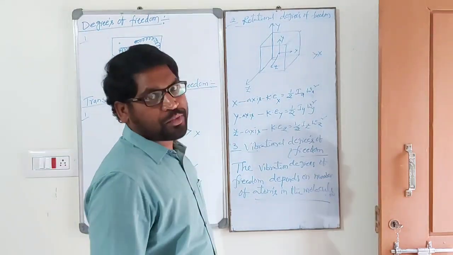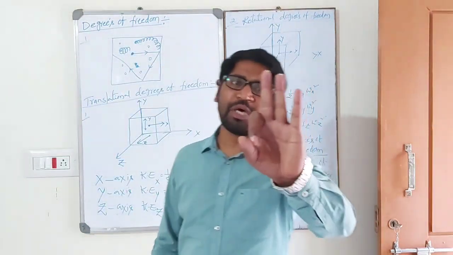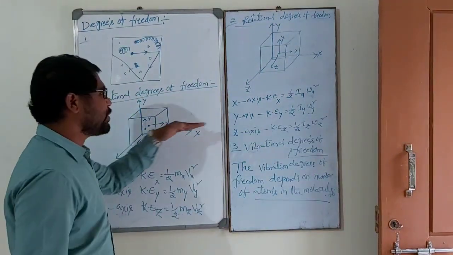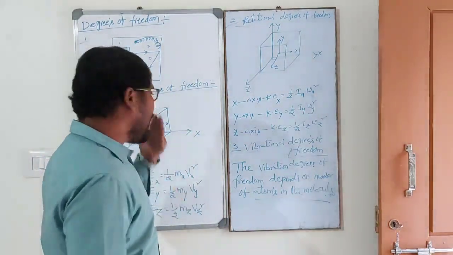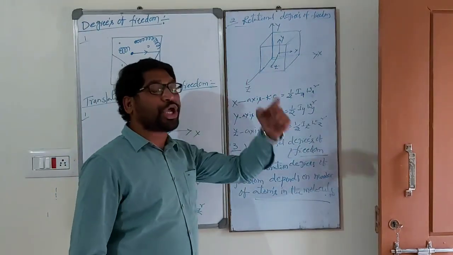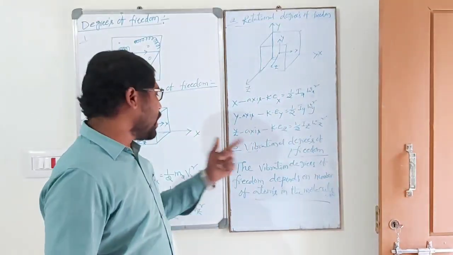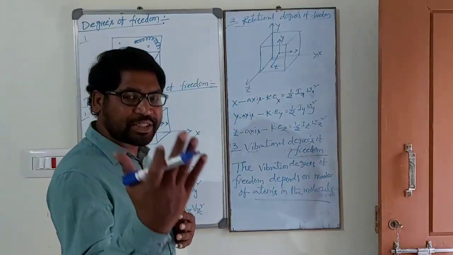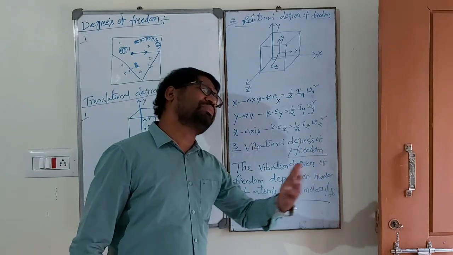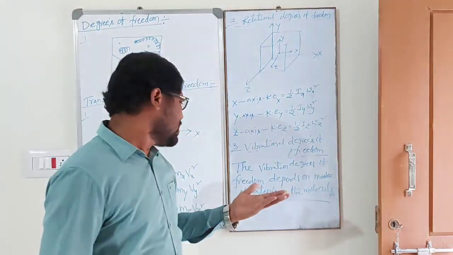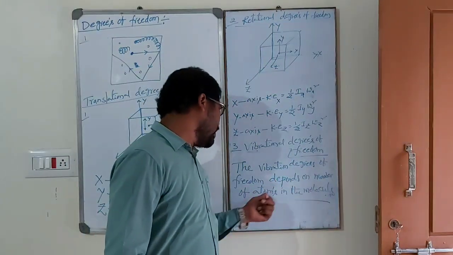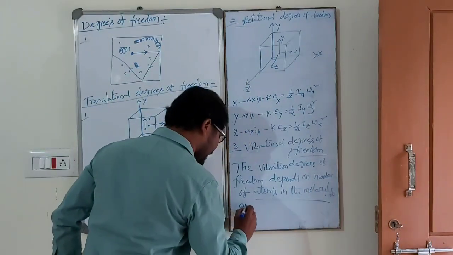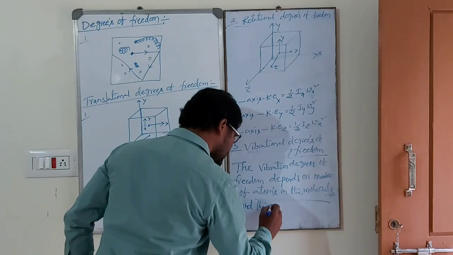So mainly the system possesses three types of degrees of freedom. Those are translational, moving in a straight line, second one is rotational, and third one is vibrational. The vibrational number depends on the number of atoms in the molecules and their arrangements also.